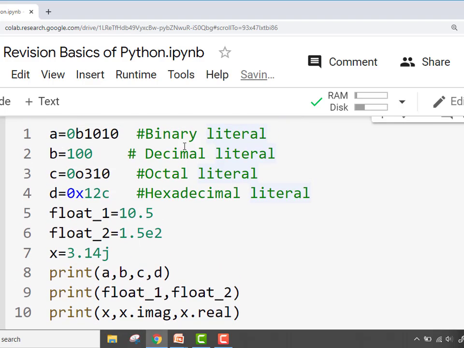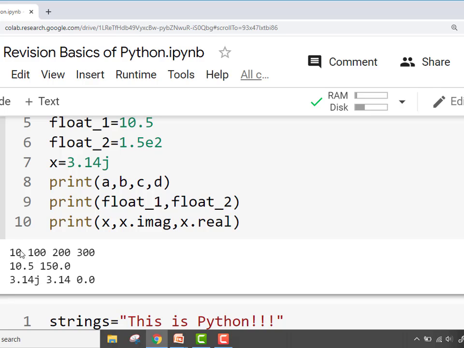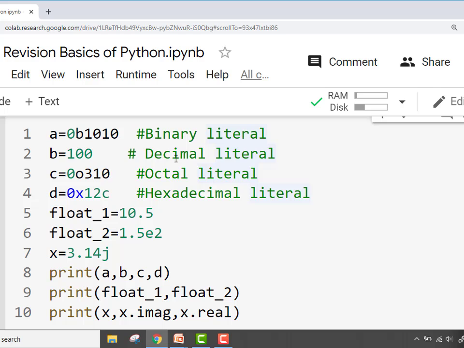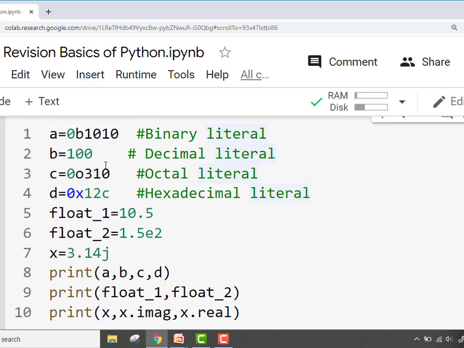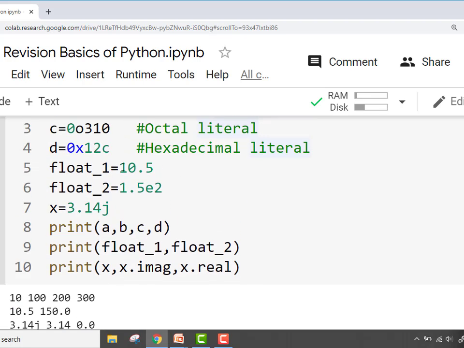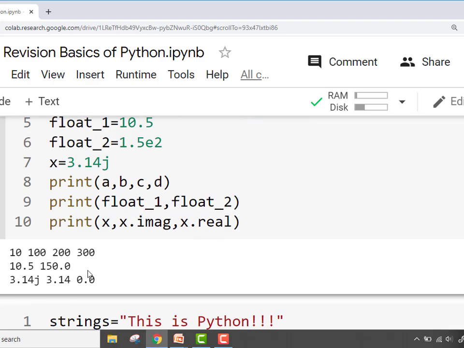So let's see, the value of the binary literal 0b1010 is equivalent to the decimal 10. So when we are printing the value of a, that is printing the decimal value 10. b is 100, that is already a decimal literal, so it prints the value 100. c is an octal literal, so the value of octal 310 is 200, and similarly the value of 0x12c is 300.